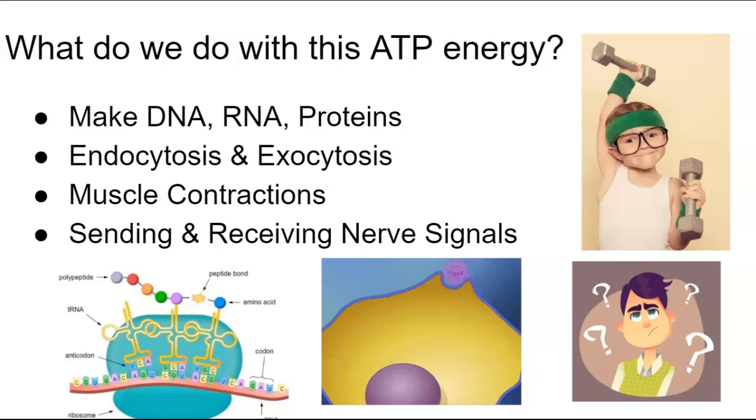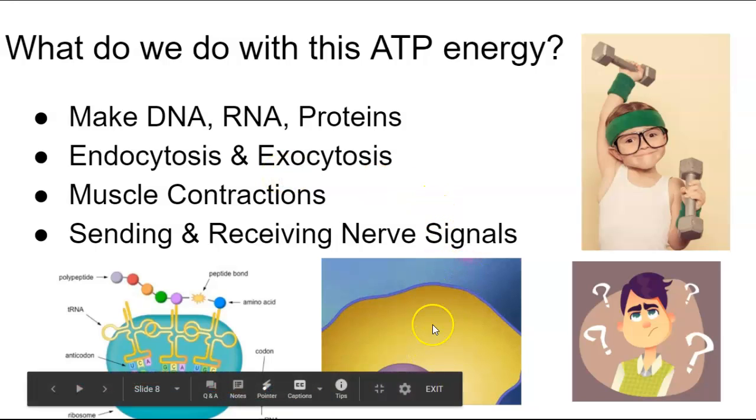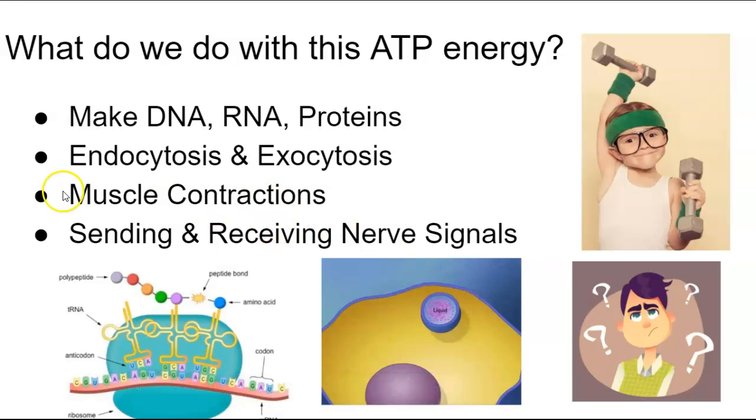All right, so why do we need all of this energy? Well, we need energy for everything that we do. So we use it to make DNA, RNA, and proteins, okay? We've talked about transcription, translation, how we make those proteins. We need it for moving molecules. We talked about active transport, right? Endocytosis, bringing something in, exocytosis, bringing something out. Muscle contractions. You need energy to move your muscles. And then sending and receiving nerve signals.